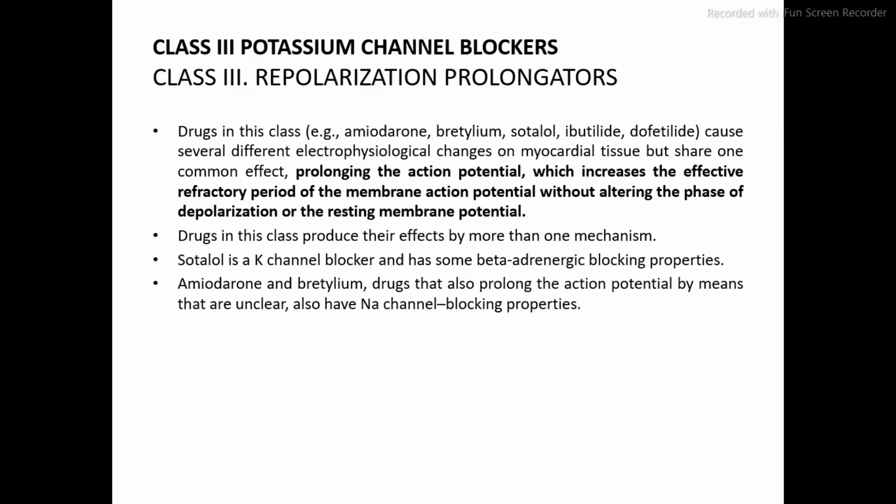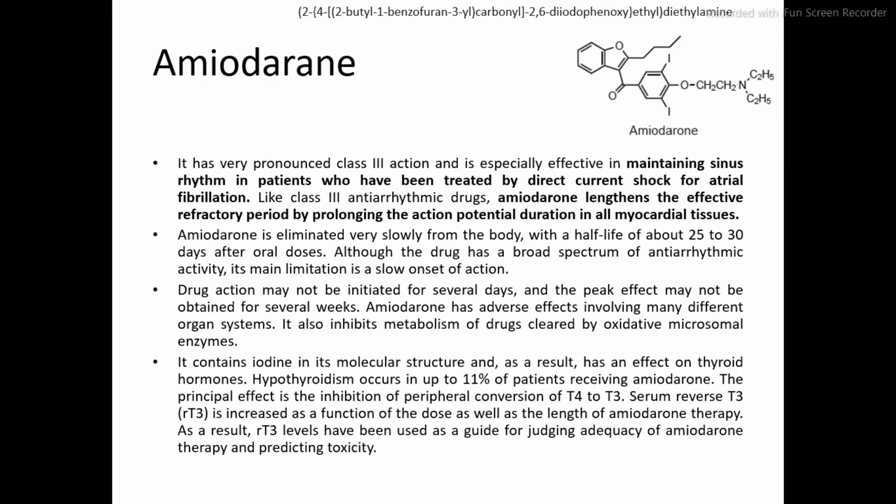Class 1 are the sodium channel blockers. So most antiarrhythmic agents belong to several classes, either 1 and 2, 1 and 3, or 2 and 3.